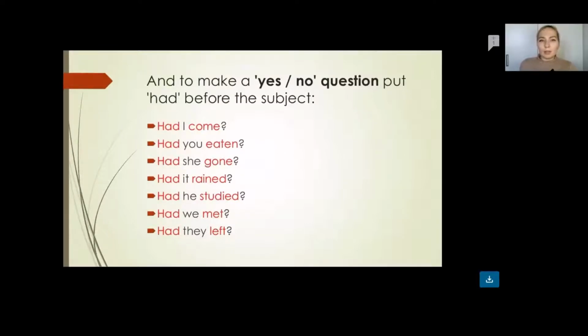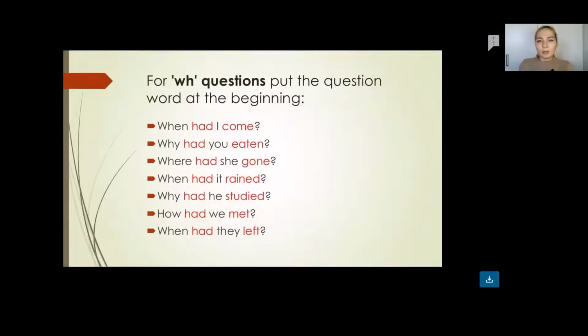Had it rained? This is also a regular verb, that's why we just put ed as an ending. Go, went, gone. Eat, ate, eaten. So we just put the third form as well. Had he eaten? So we have the question with had at the beginning.